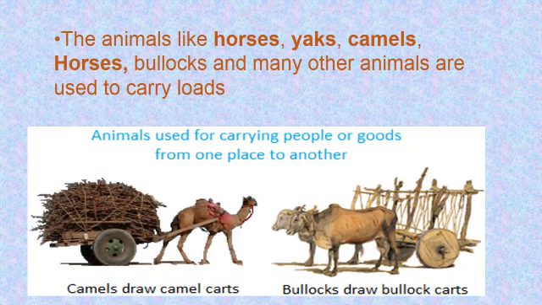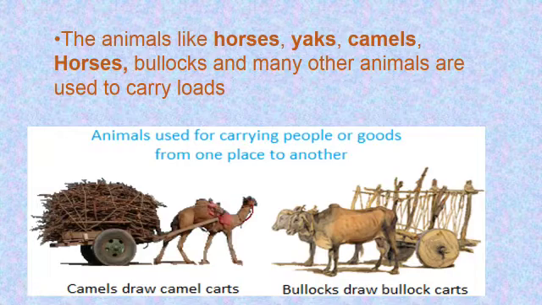Children, do you know how people used to move from one place to another in early times? In previous times, when there was no conveyance like cars, scooters, buses, etc., how did people move from one place to another? They often used carts. They may be a bullock cart, a camel cart, or a horse cart. Why these carts?